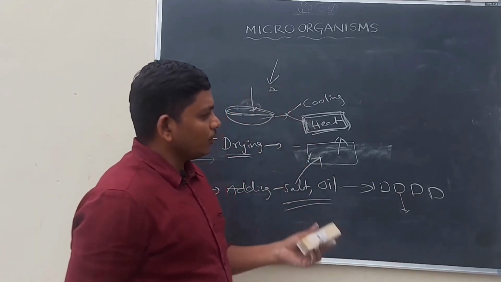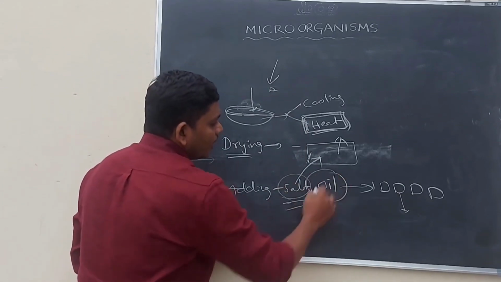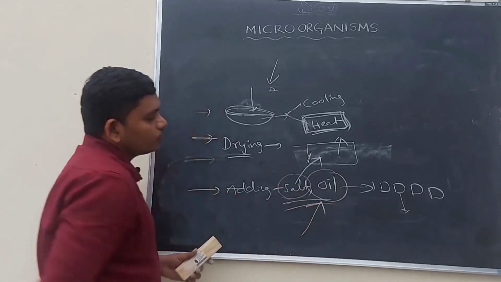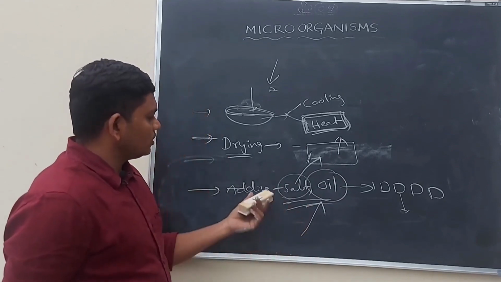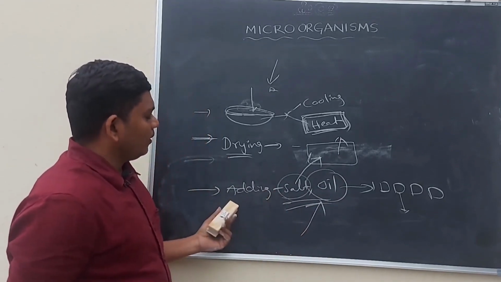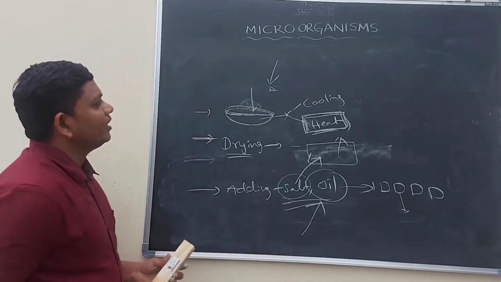So this is one type of method in the storing of food material. If we add salt and oil, then no microorganism can grow where we place them. So this is also the best way to preserve food materials.